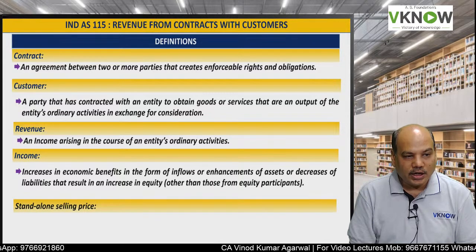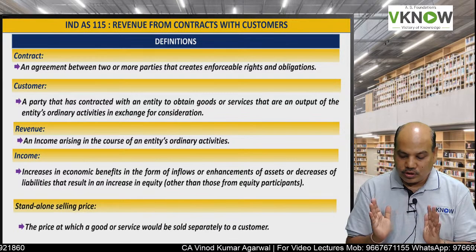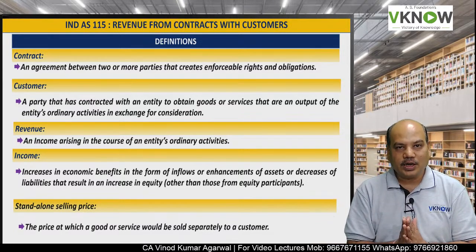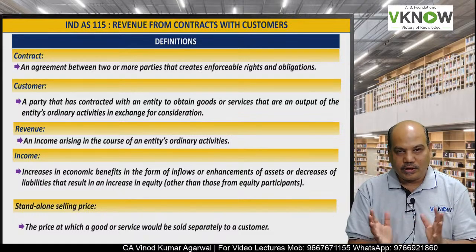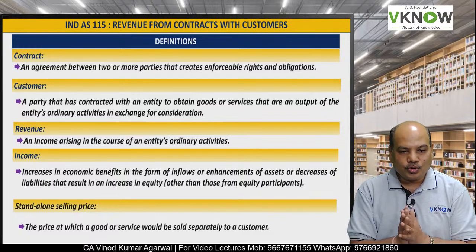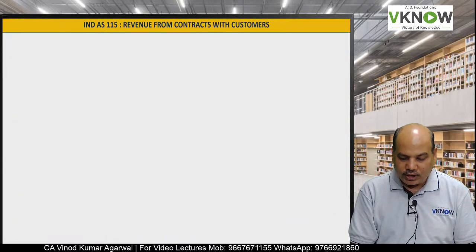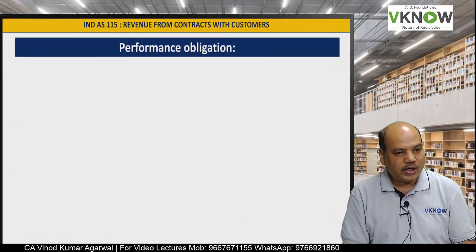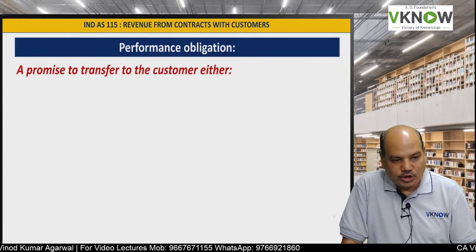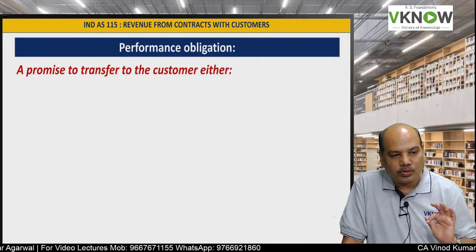Then we'll discuss standalone price. Standalone price means the price at which goods or services will be sold separately to a customer. This concept of standalone price is required when two or more products are bundled and sold together. In that case, the standard would require you to allocate the price on the basis of standalone prices. Now next is performance obligation. The standard would require you to identify performance obligations.